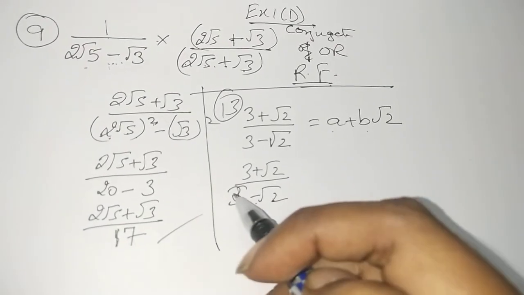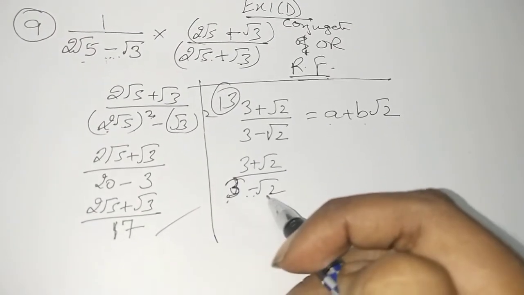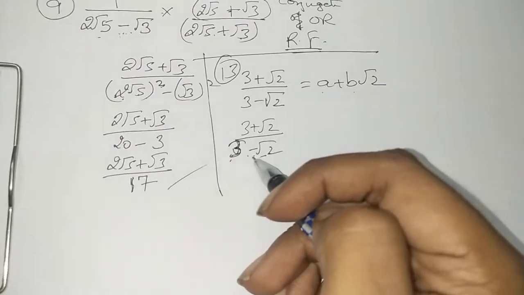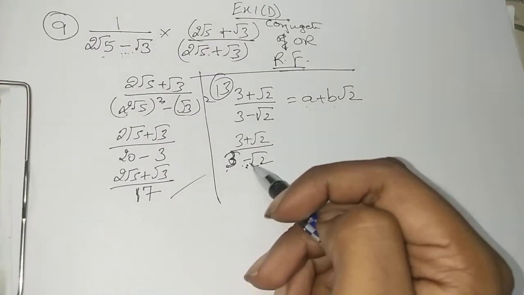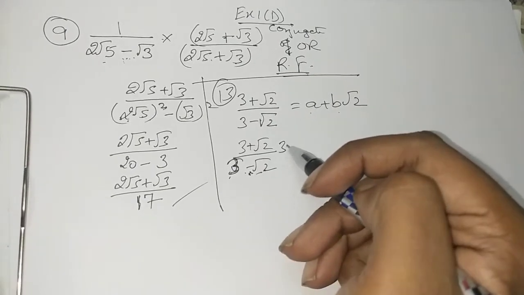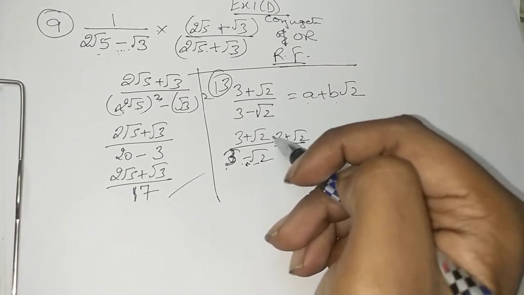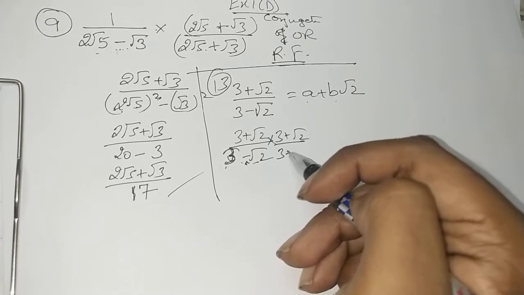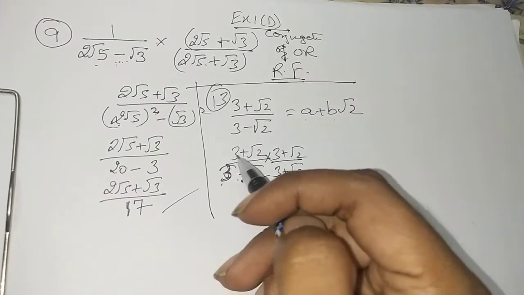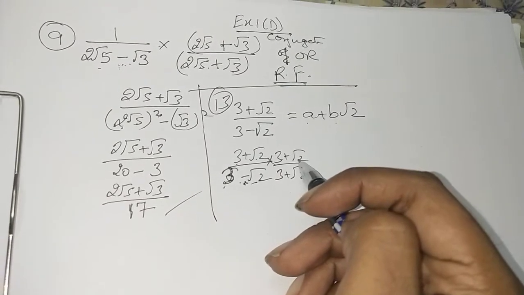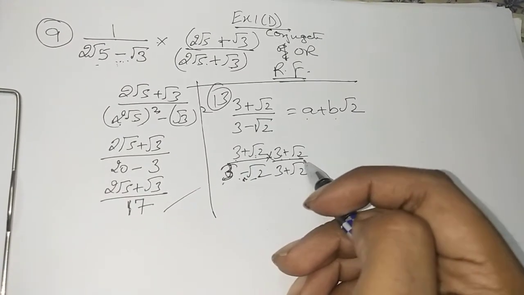Find out the number on the denominator, 3 minus root 2. So the conjugate of this will be the opposite of this sign. What is the sign? Minus. So the opposite sign will be 3 plus root 2. It will be multiplied in the numerator as well as in the denominator. Now in the numerator, if you look, a plus b into a plus b, isn't it? 3 plus root 2 into 3 plus root 2.